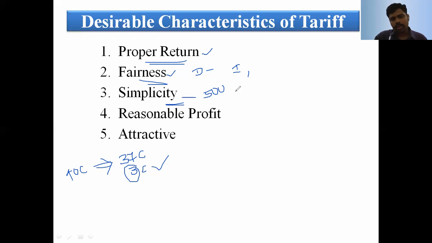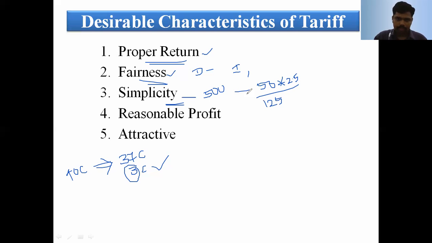Already we know the per unit cost is 2.5 rupees. That is 50 into 2.5, and they are paying 125 rupees.